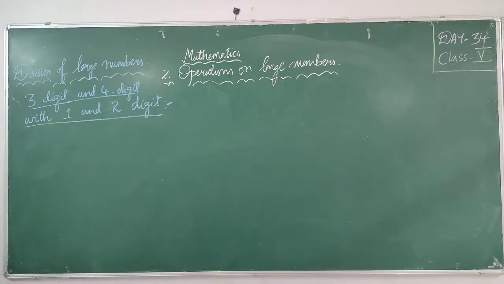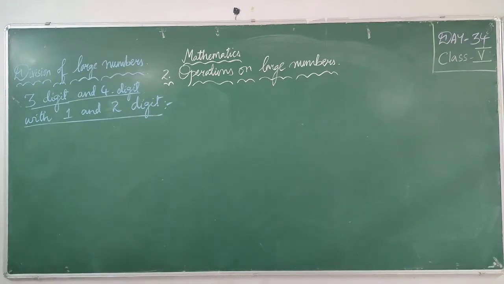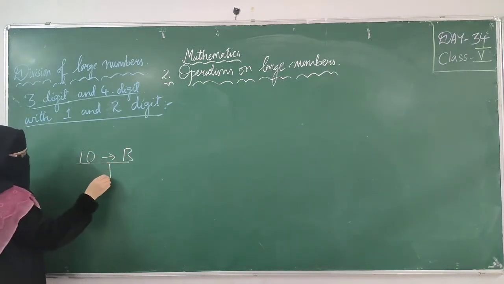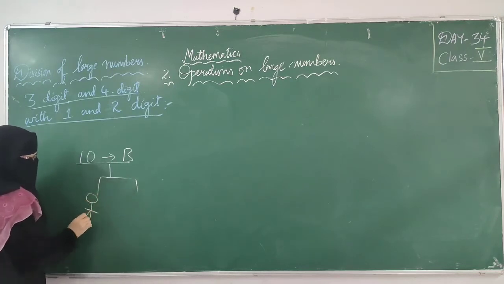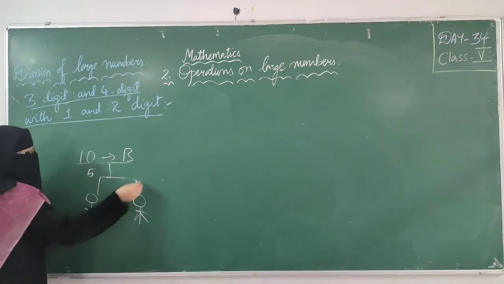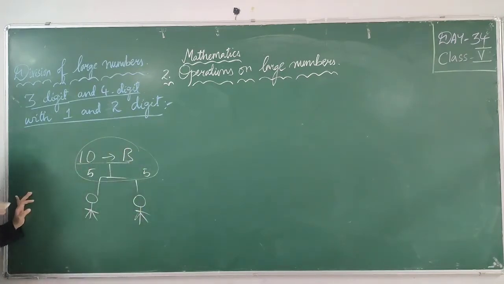What is the meaning of division? Division is equal sharing or equal grouping, right? We are going to divide something into equal parts. If suppose you are having 10 biscuits, 10 chocolates, and you want to distribute into 2 persons, what you will do? You will divide, right? You will give 5 to this person, 5 to this person, right? So here which operation we are applying? Division, right? Division is nothing but it is equal sharing and equal grouping.